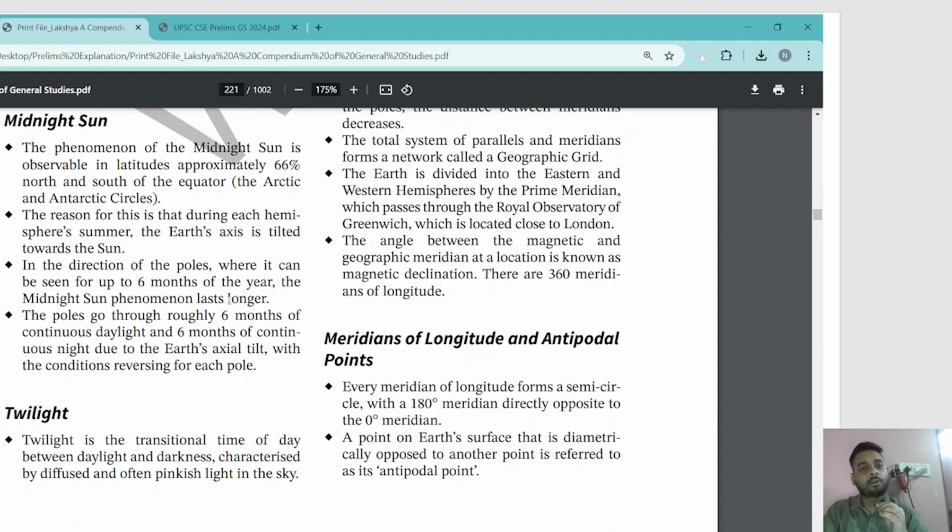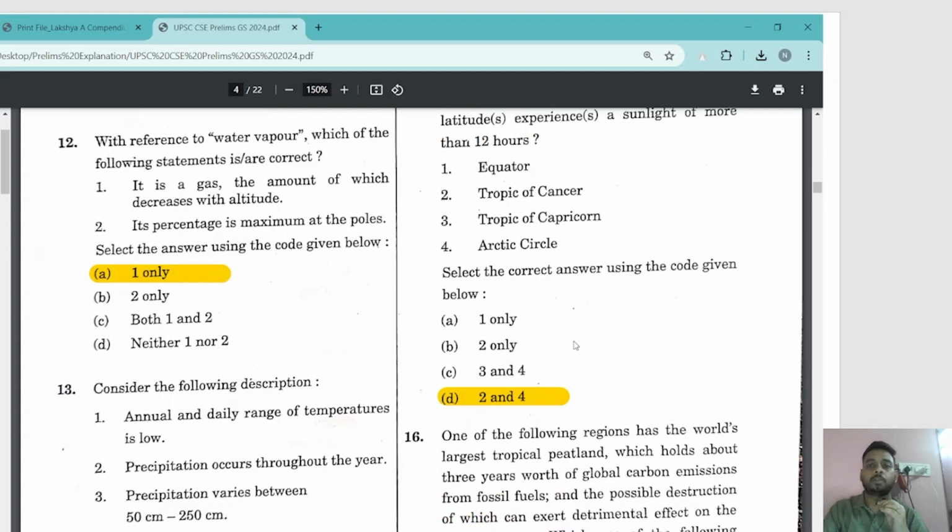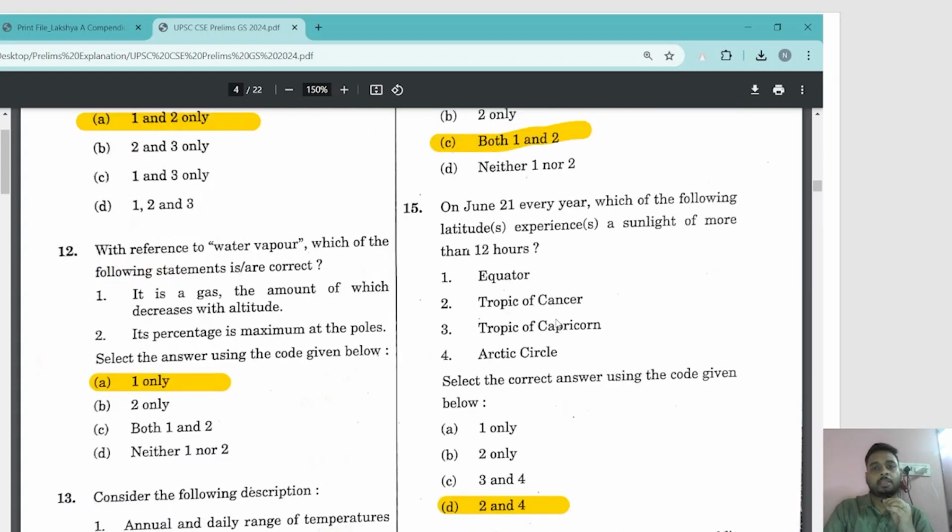The midnight sun phenomenon lasts longer. The poles go through roughly 6 months of continuous daylight, which is more than 12 hours of daylight, because of the angle of the Earth's inclination on its axis. So the Arctic Circle and the Tropic of Cancer will experience sunlight of more than 12 hours on June 21. Right? So option 2 and 4 are correct, or option D is the correct answer.